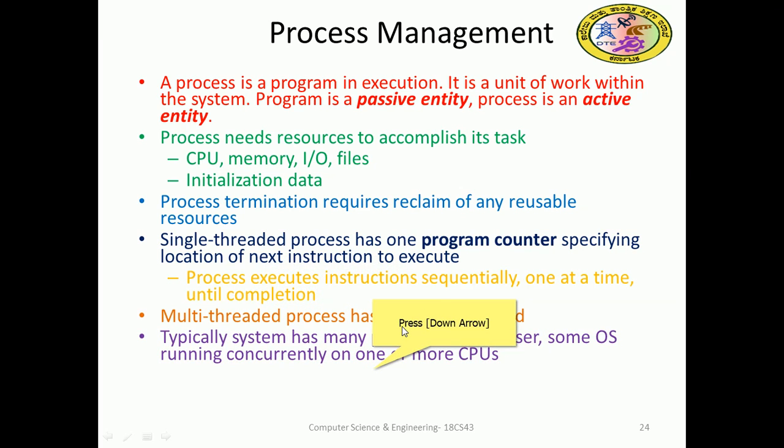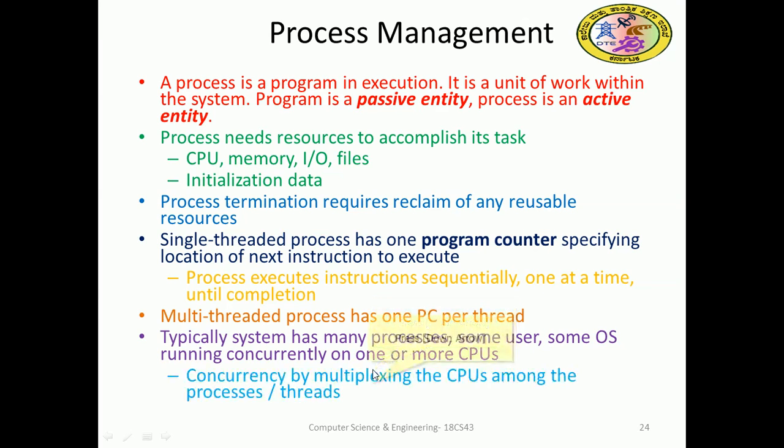Typically a system has many processes, some user and some OS, running concurrently on one or more CPUs. Concurrency is achieved by multiplexing the CPU among the processes and threads, so the CPU switches over from one process to another.